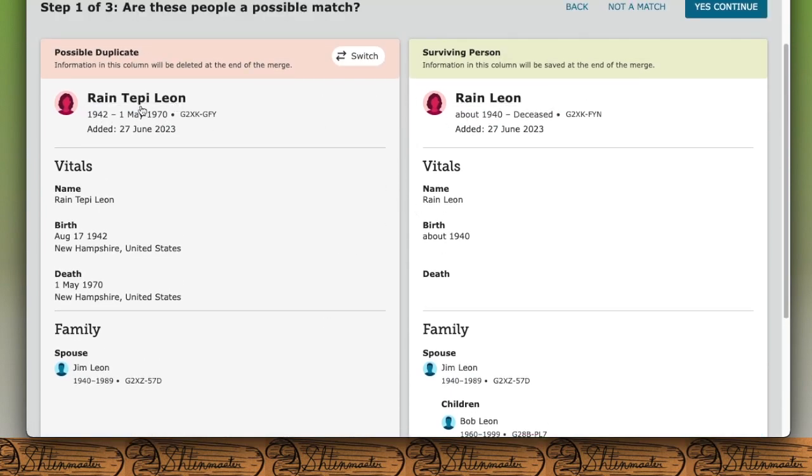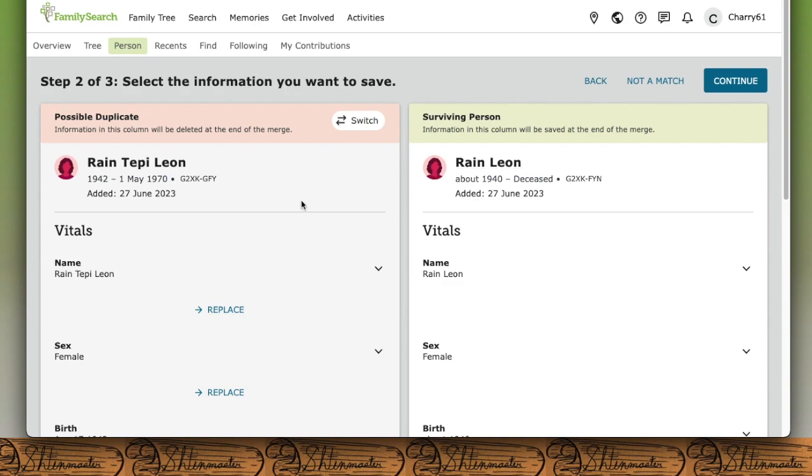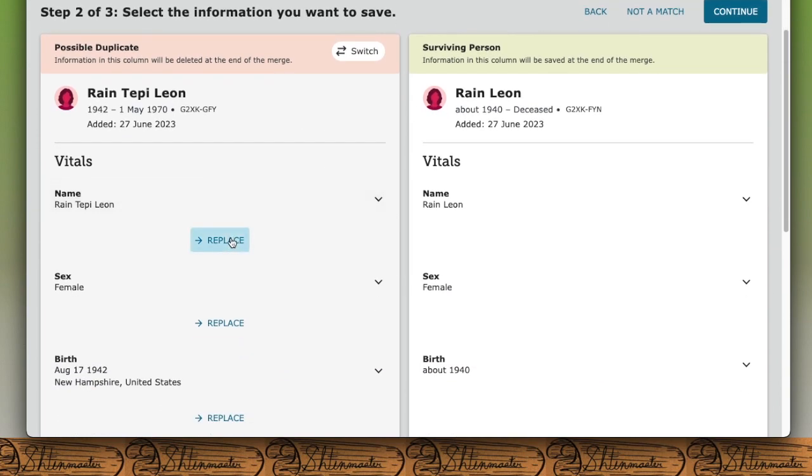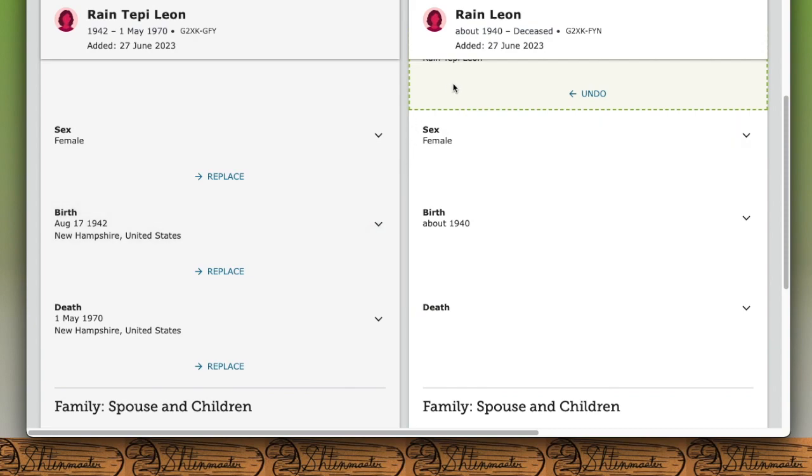And they have the same first name and last name. So I assume that Tepi is the maiden name. So we're going to go on and say that this is a match. And we are going to add in information that adds to the person. So we're going to add the last name. So we just saw that it put the vitals information to the surviving person. We want that.